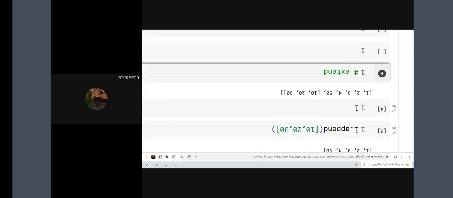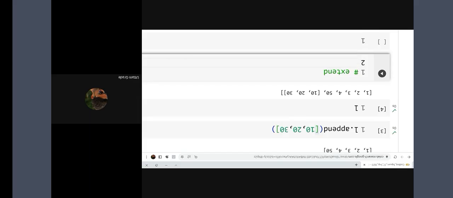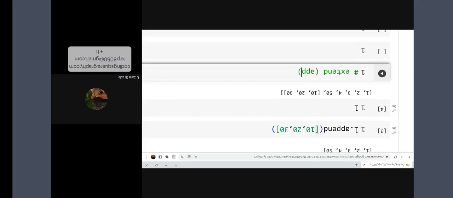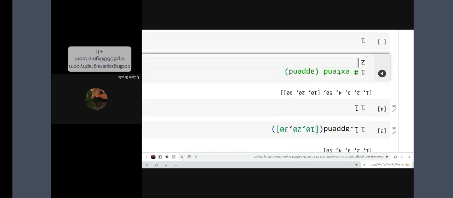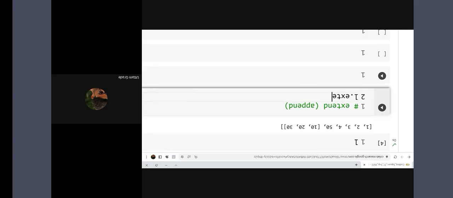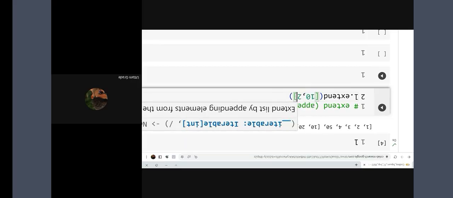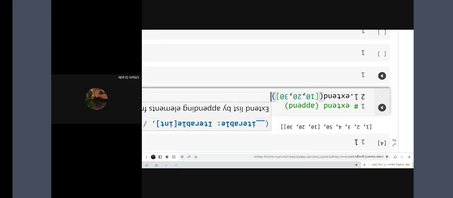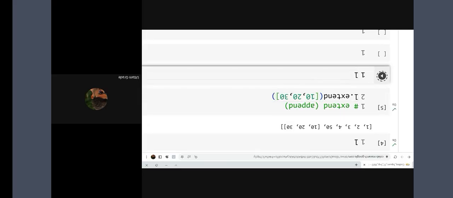So what is the difference? Extend is similar to append. I'll show you. L.extend with multiple values, 10, comma, 20, comma, 30. If I run this, what will be the output?